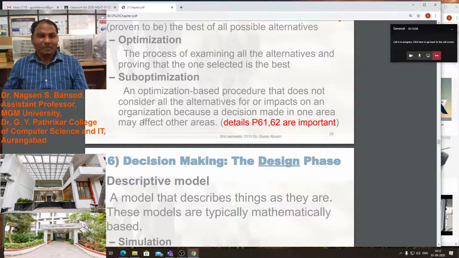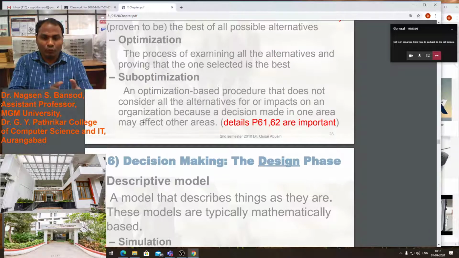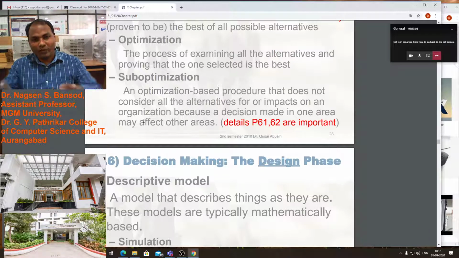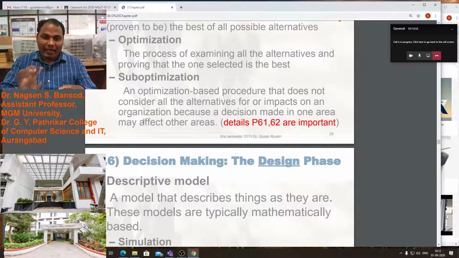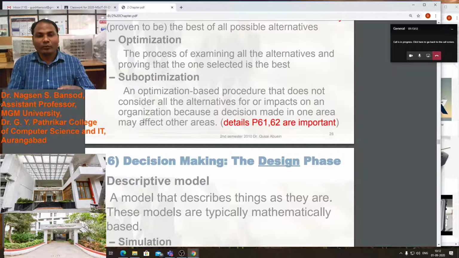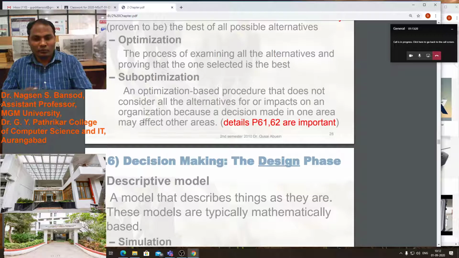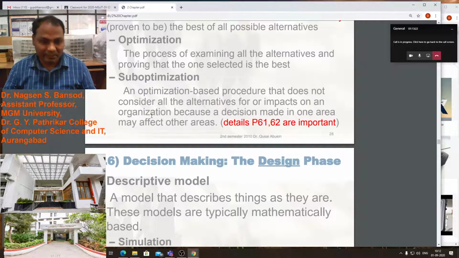We have to optimize one solution, as well as optimize another type of solution. If we want to develop another type of product, then we have to keep an alternative in our design.